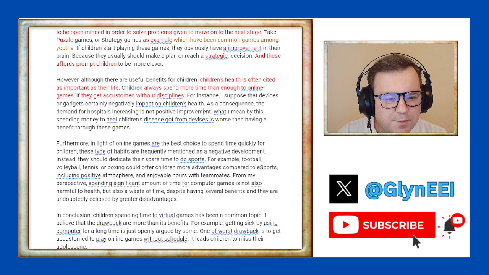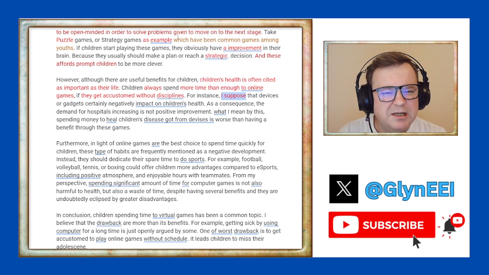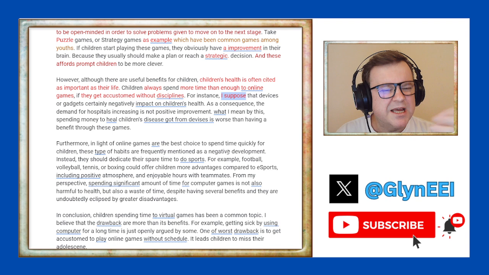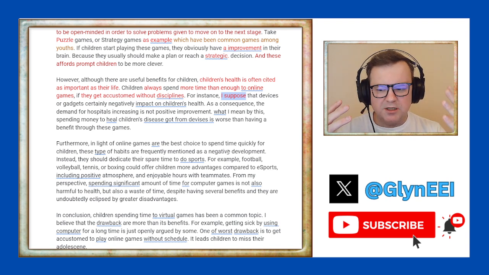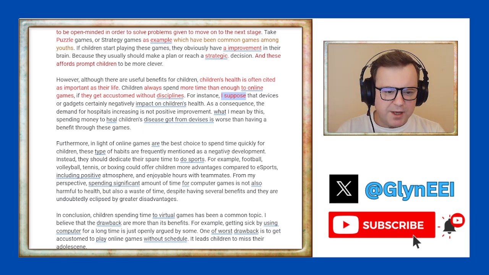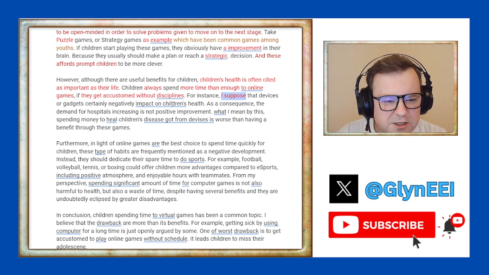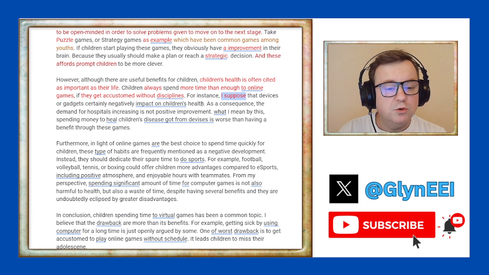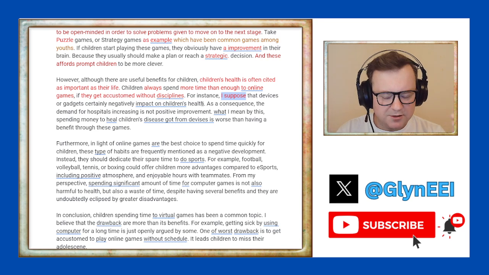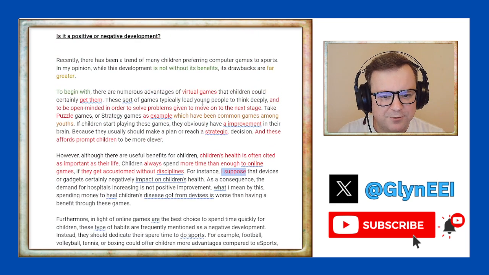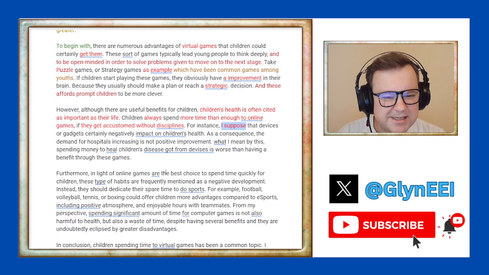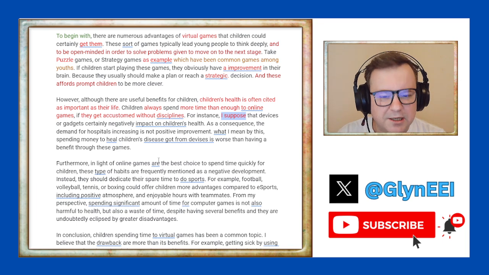For instance, I suppose I don't like this personal language really early. I think personal language in the conclusion is fine, but in the body, I don't want to see personal language. I want to see arguments presented, explained, developed, supported, but I don't want to see personal language. For instance, I suppose that devices or gadgets certainly negatively impact on children's health. Okay, we know that you believe that computer games negatively impact people's health, children's health. You've mentioned it. We don't need to restate that. Tell us why it's unhealthy.